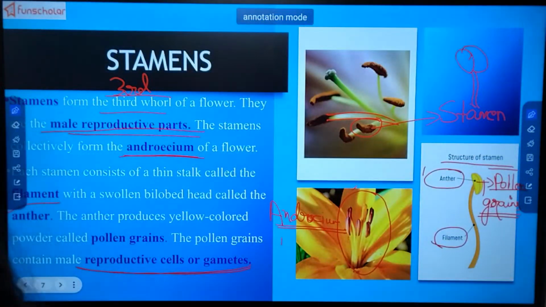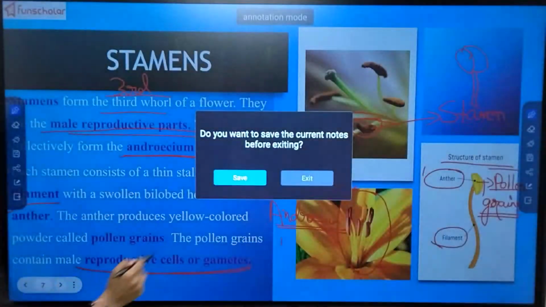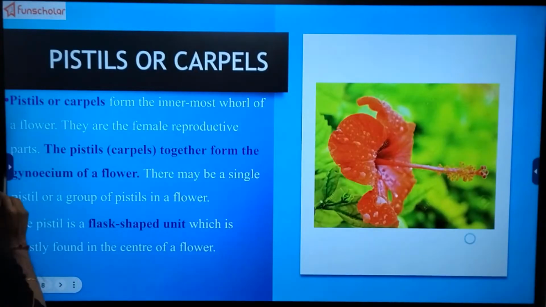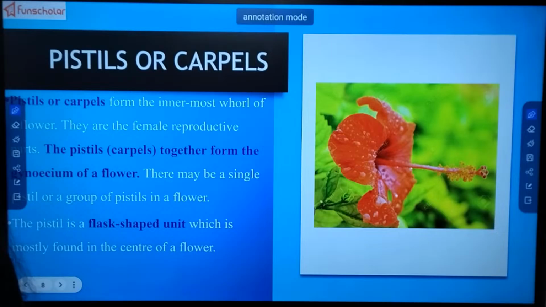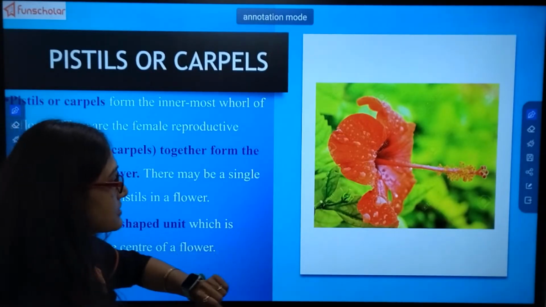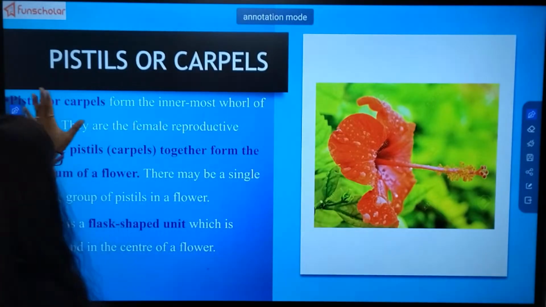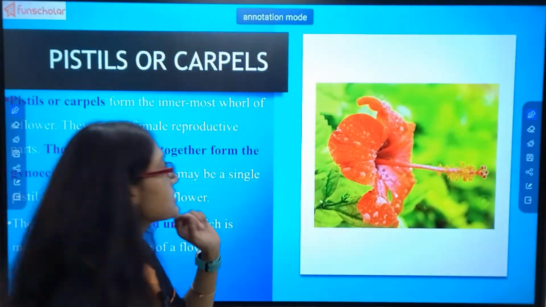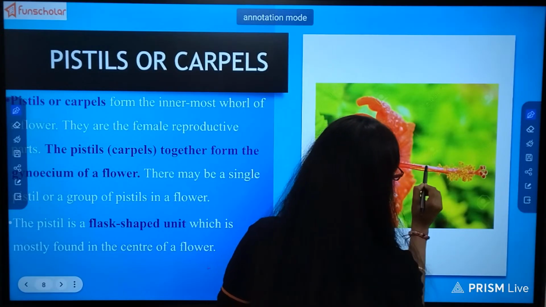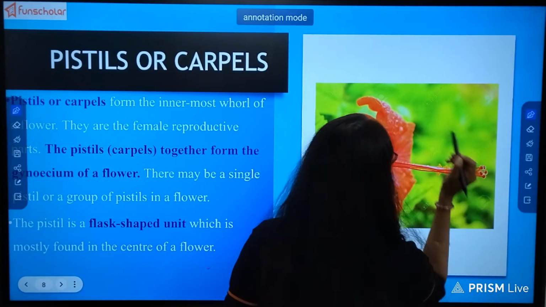Okay, understood? So now the question comes, if this is the male part of the flower, then there has to be the female part of the flower. And what is that female part known as? That female part we have just now seen, this tube-like, pot-like structure.